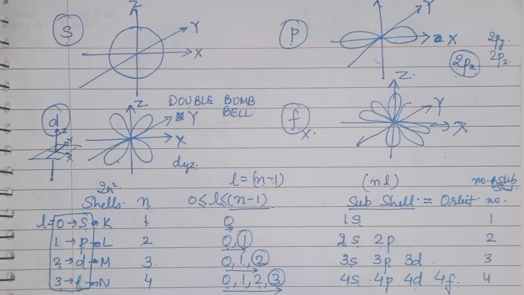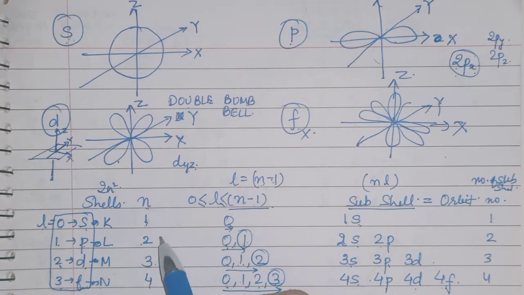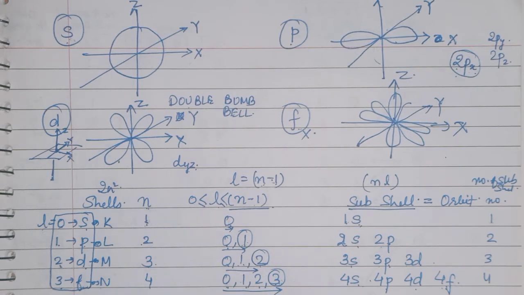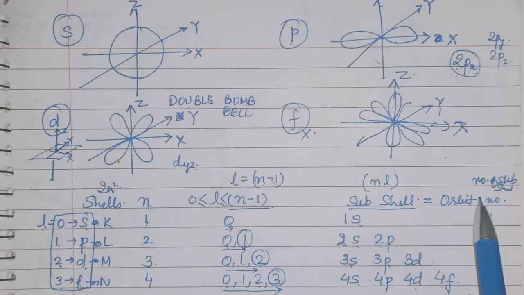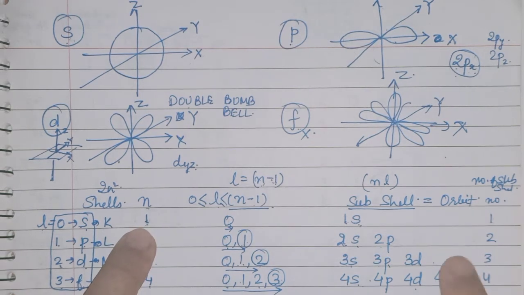Or you can conclude one more important point, children. Whatever is the value of n, that will give you the number of subshells. See here, n is 1, so there is 1 subshell.